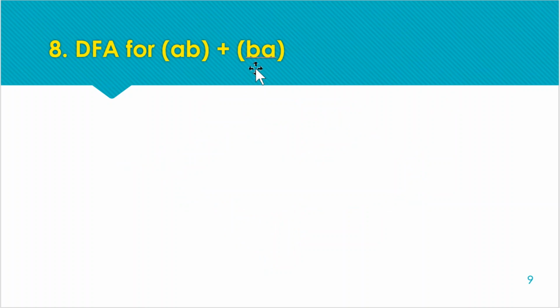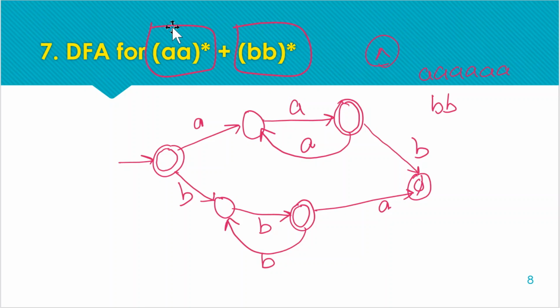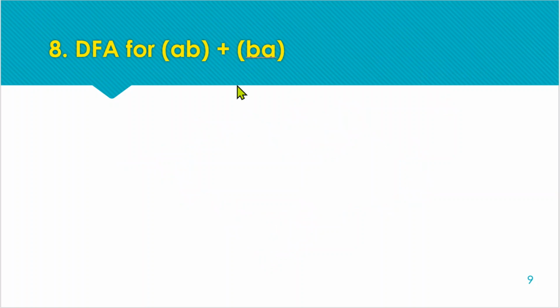Next question is the DFA for this: AA, AB and BA. This is a very easy question, because we are not having any iteration. In the last questions we had a star over every pattern, meaning the pattern can be repeated zero or more times, but in this question we have simple patterns in ORing, meaning either we will get AB, or we will get BA. No other pattern is required and no pattern is in iteration or repetition.